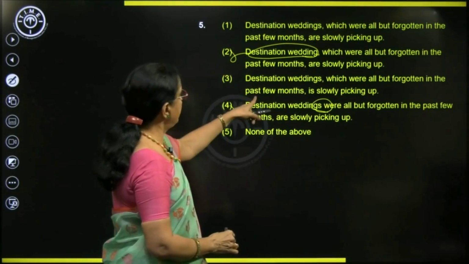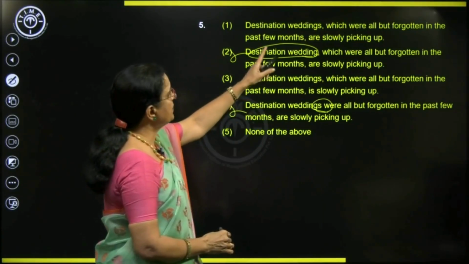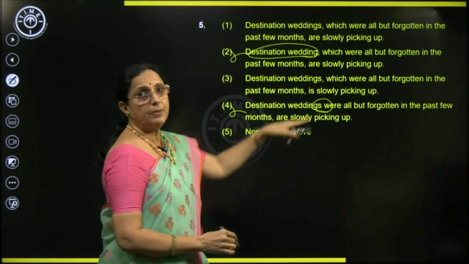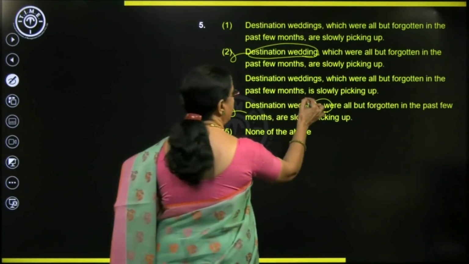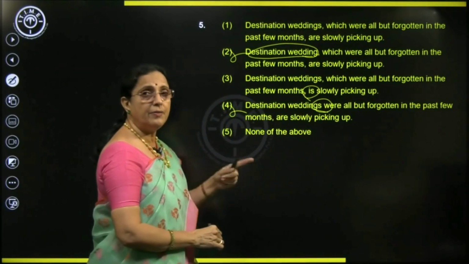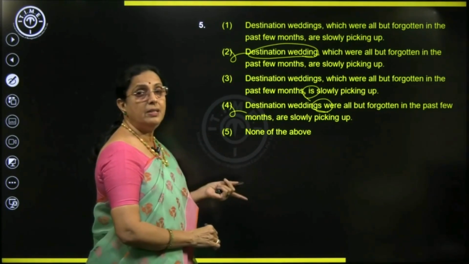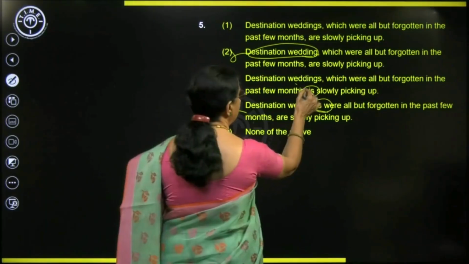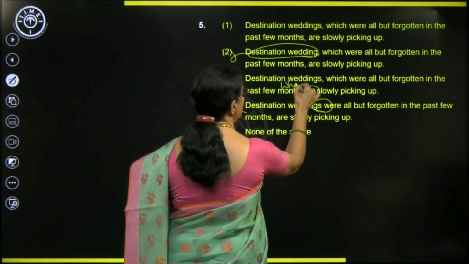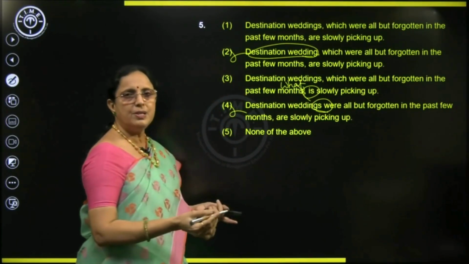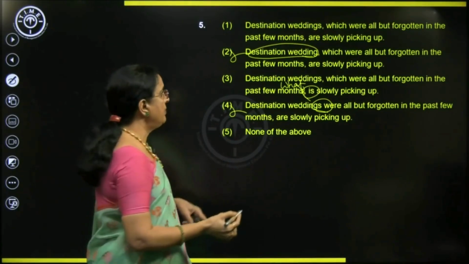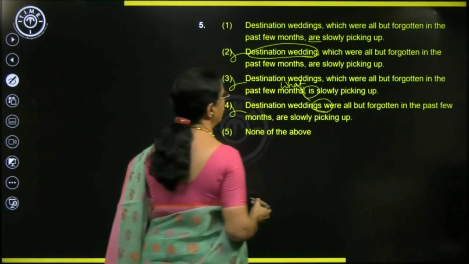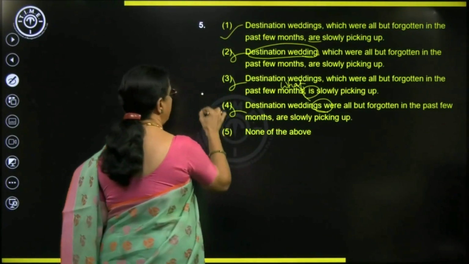Then, between 1 and 3, destination weddings which were all but forgotten in the past few months is slowly picking up. Weddings is wrong. Again, subject and verb agreement. If you have a confusion, as I mentioned earlier, put what before the verb. What is slowly picking up? Weddings. So how can you say weddings is? It should be weddings are. So weddings are slowly picking up. Understood? So 1 is our answer.